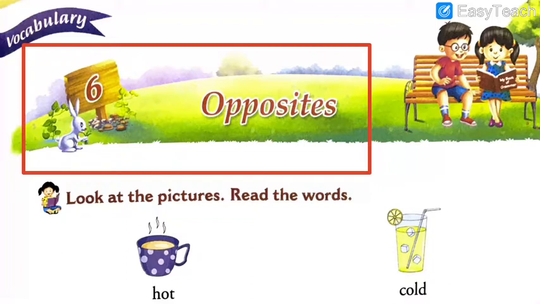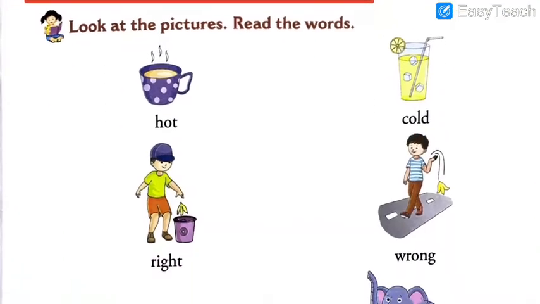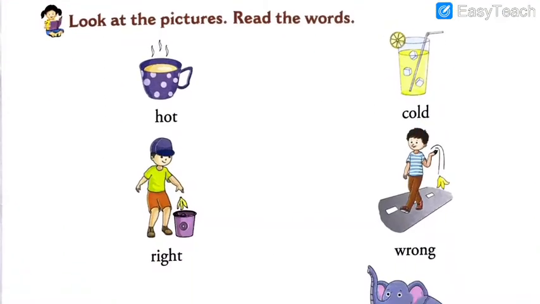Students, you might have an idea of opposites because in your English grammar lessons you might have done opposite words in the previous classes. In the junior classes you might have learned opposite words. So let us look at the pictures and read the words.